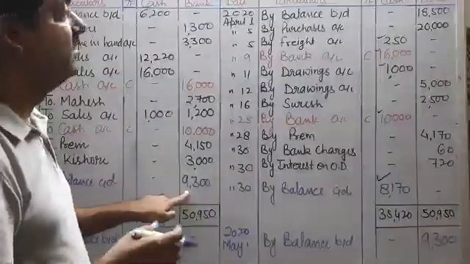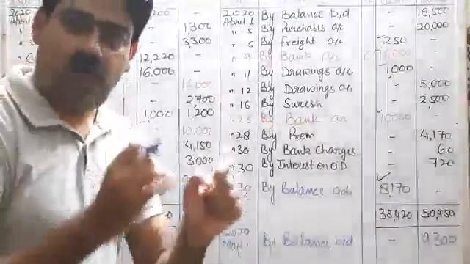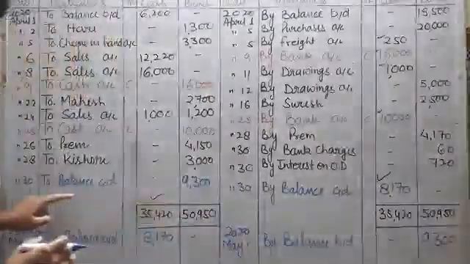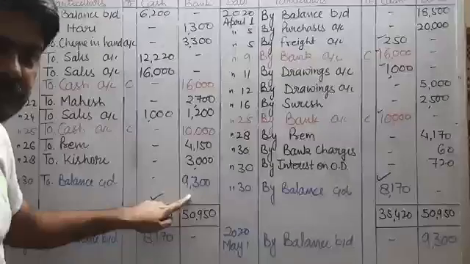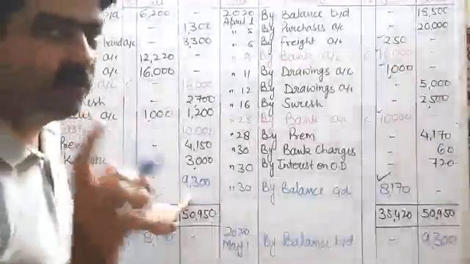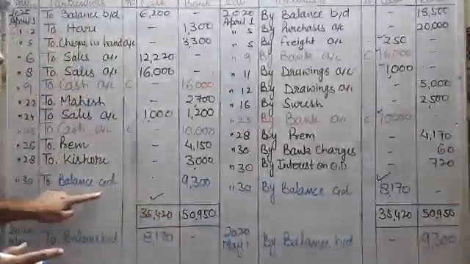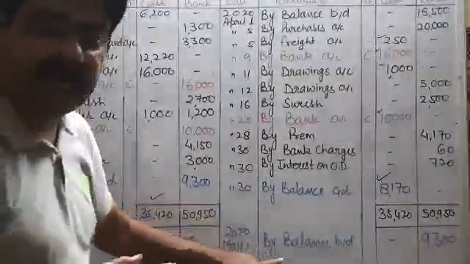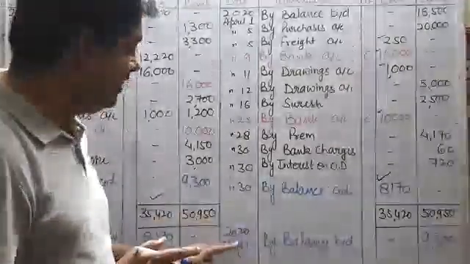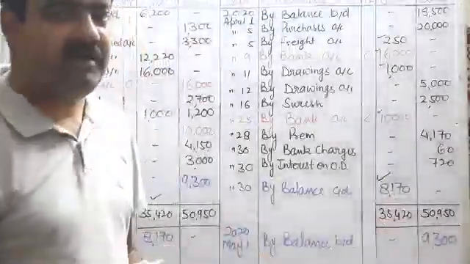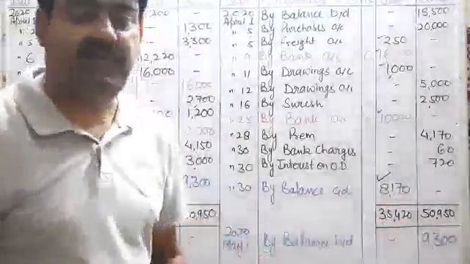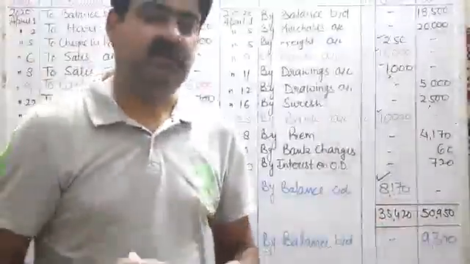So that means the bank still has an overdraft balance, and this balance I will write in the debit side, to balance carried down 9,300. This is once again an overdraft balance, and the same balance will be transferred to the next month, that is on May 1, 2020. By balance brought down 9,300. So like this we will prepare a double column cash book.